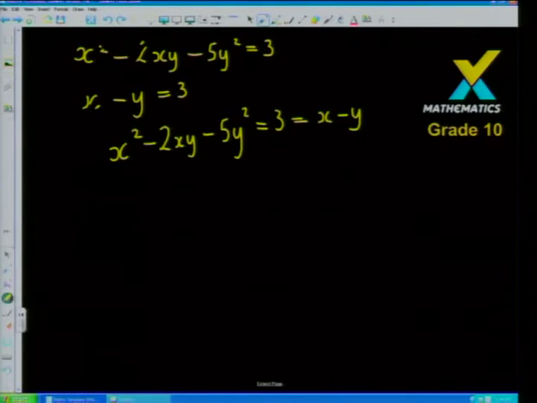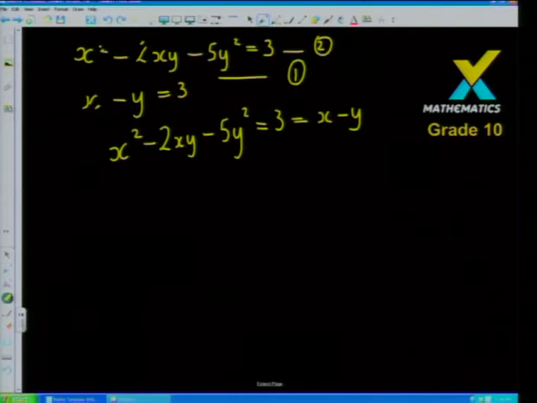But I decided to be quite kind to you, and I gave it to you in two separate equations. Can you see that it's essentially the same thing? It's saying that the quadratic is equal to 3, and the linear is also equal to 3. If that's how it arrived on your examination script, then you would have to split it into the quadratic equal to 3, and then the linear equal to 3 as well.